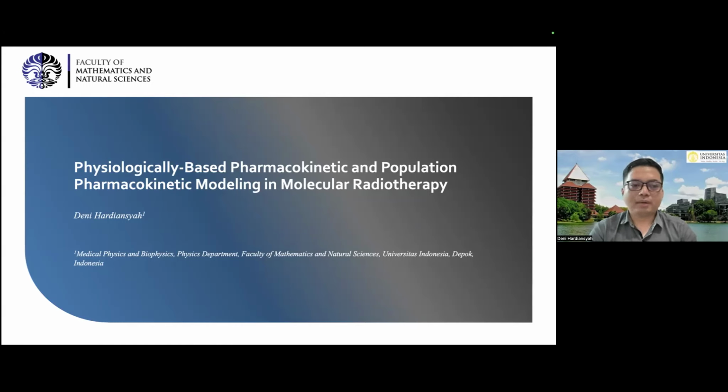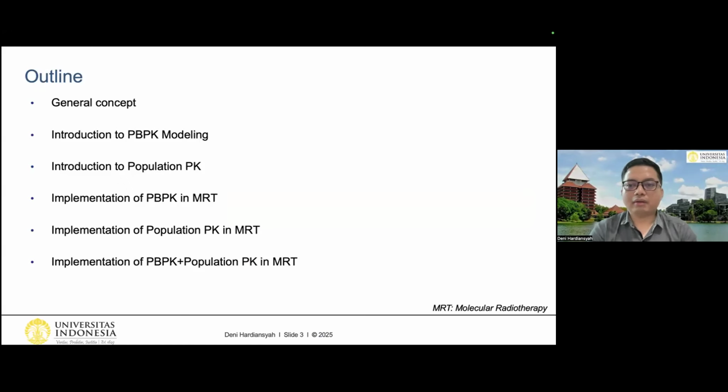In this opportunity, I will describe and present physiologically based pharmacokinetic and also population pharmacokinetic modeling in molecular radiotherapy. This is the outline of my presentation. I will start with the general concept, introduction to PBPK modeling, introduction to population PK, implementation of PBPK in molecular radiotherapy, implementation of population PK in molecular radiotherapy, and also implementation of both, if we combine PBPK modeling and population PK modeling in MRT.